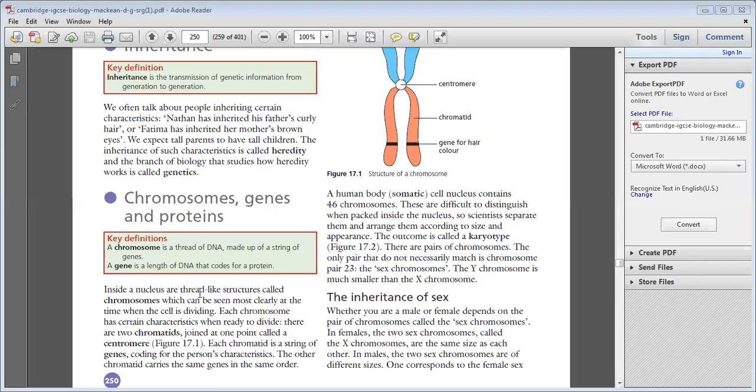So beta, when you talk about this thing, you must understand these concepts. Like we have studied about the chromosomes. These are the condensed form of DNA made up of a string of genes. A gene is a special and specific part of DNA, which codes for protein, and how proteins are produced.